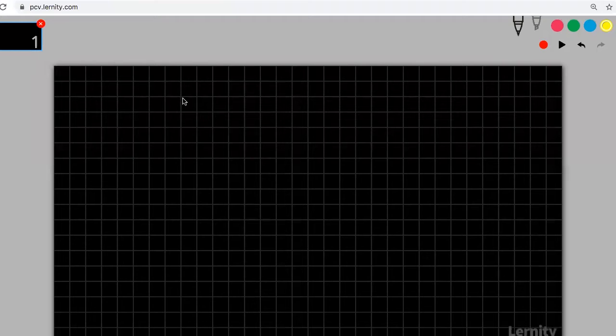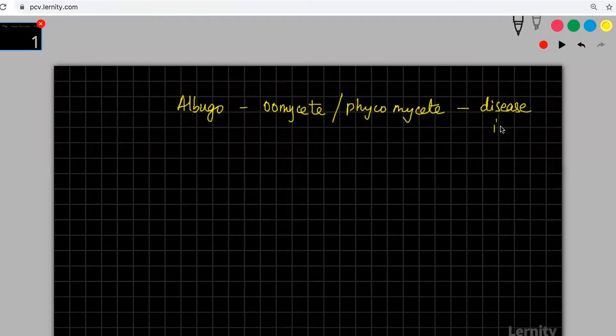Things that you should know about albugo is it is an oomycete, or you can classify them as phycomycetes, and they cause disease in mustard plant. You should remember this about albugo. Okay, so this is something that you should know.